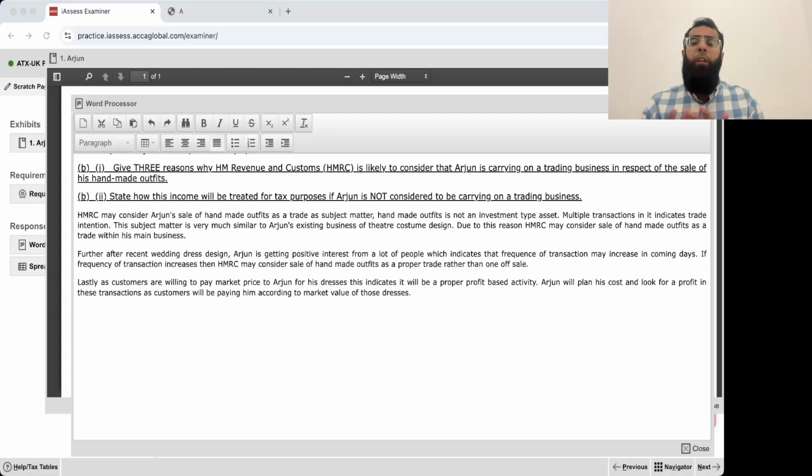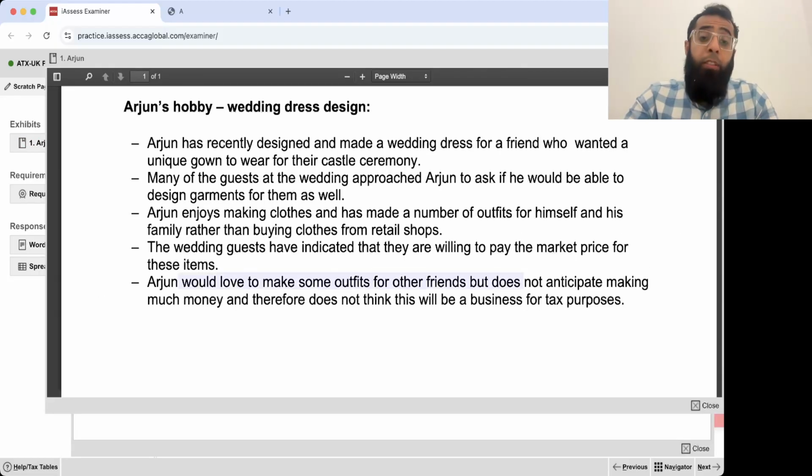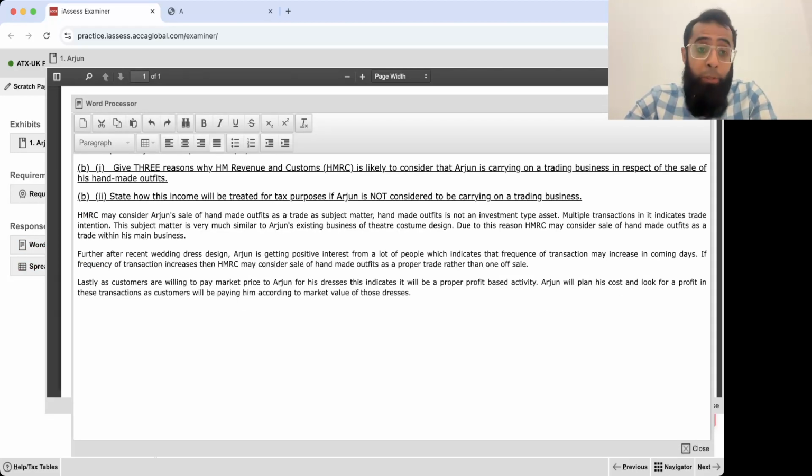See, if customers had said, okay, make it for us, whatever the cost is, we'll pay you the cost, it would be different. It's not like that. They are willing to pay the market price. So maybe Arjun is saying that he'll sell a few of the dresses and is not anticipating making much money. It's not about much money. It is about per transaction you will be having a profit because they will be willing to pay you the market price. First of all, he was doing it for himself or family. He was not selling it. Now, a lot of guests have approached him. So the frequency will increase, and then automatically the tax department will get serious about this thing.